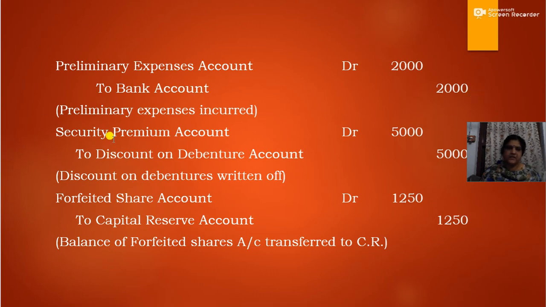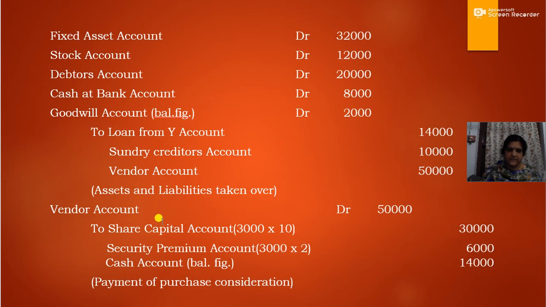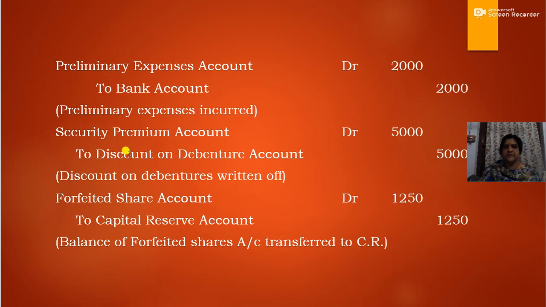Now, securities premium account debit to discount on debenture, that is 5,000. In securities premium there are 6,000 rupees. Out of this 6,000 rupees, the 5,000 rupees can be taken for writing off what?